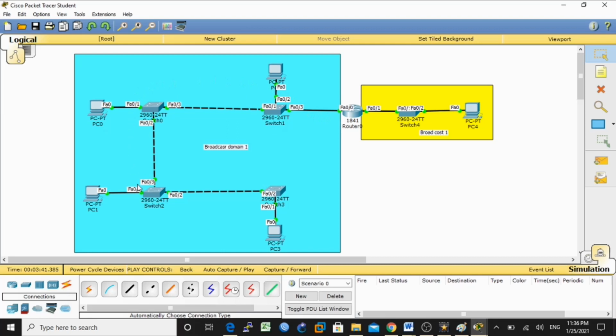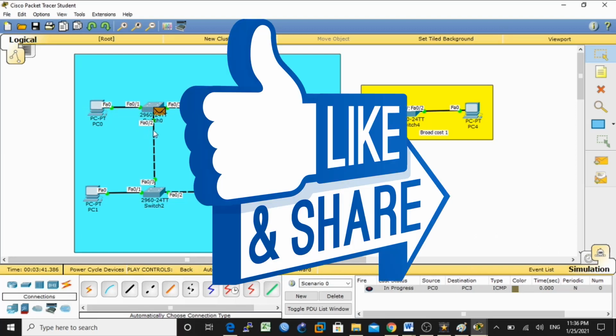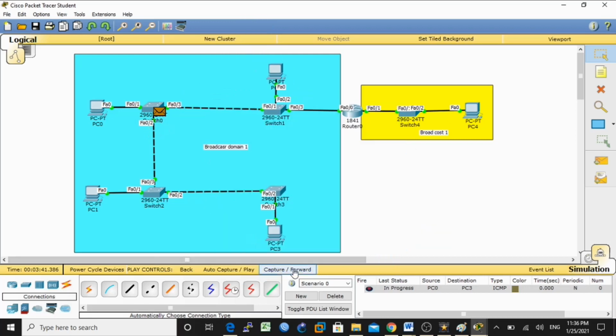So for example, if you have a big network with a number of switches here, the broadcast domain is always one, whether it is one switch or 1000 switches. The broadcast domain is always one. Understand? So let's try to ping from this PC to this PC and see what happens when the frame is received at this switch. Now it will forward this frame to all its connected ports.